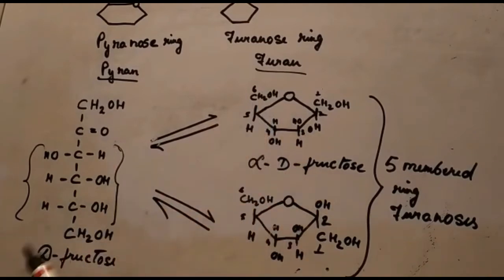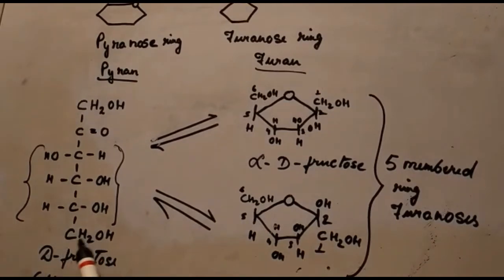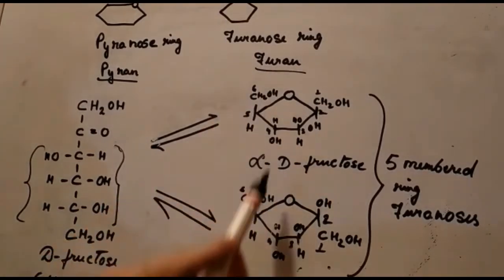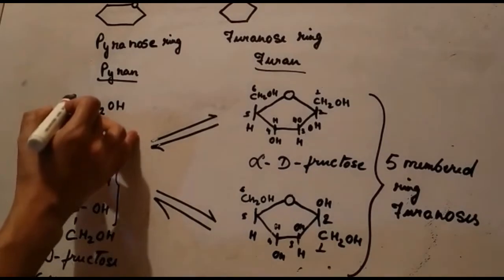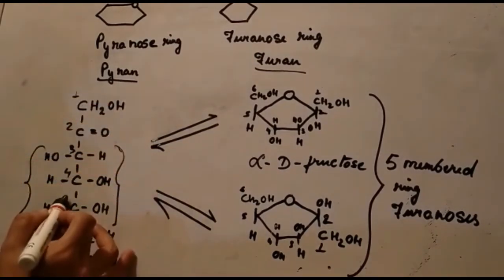And for D sugars, for example, here in case of D sugars, this terminal CH2OH group is always up in case of Haworth projection. You can see here the carbon number 1, 2, 3, 4, 5, 6.